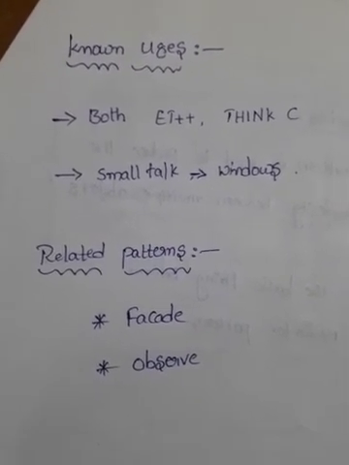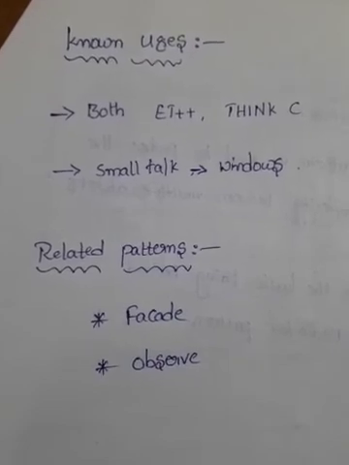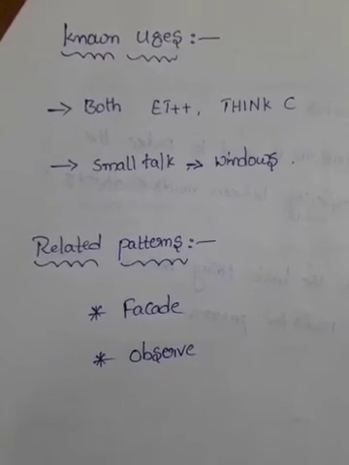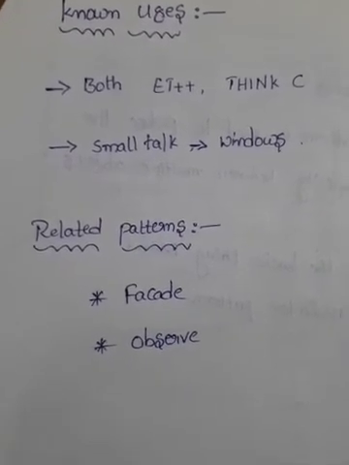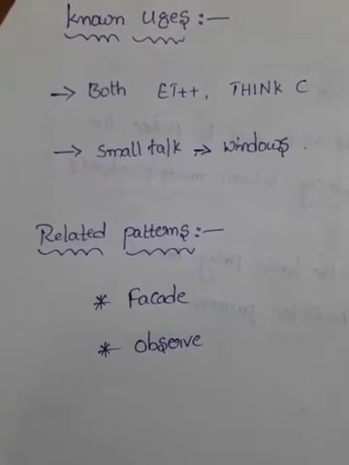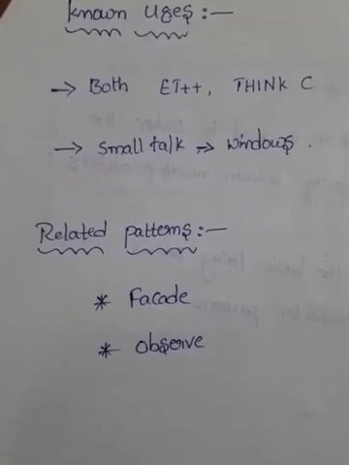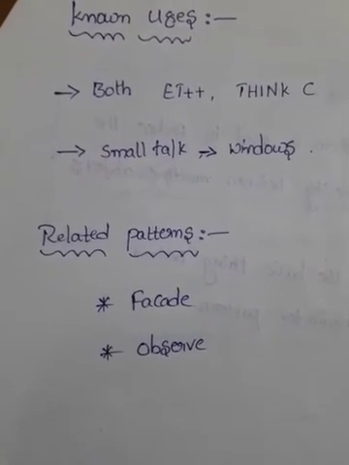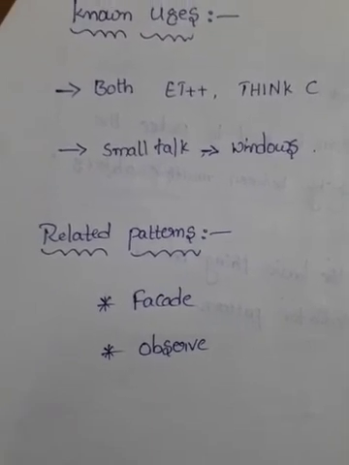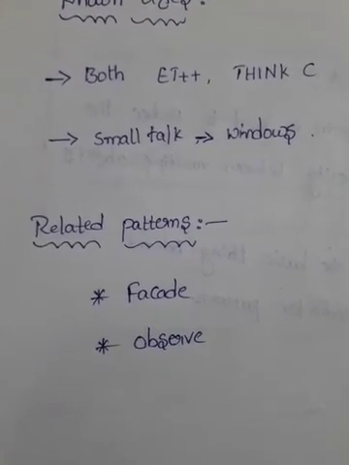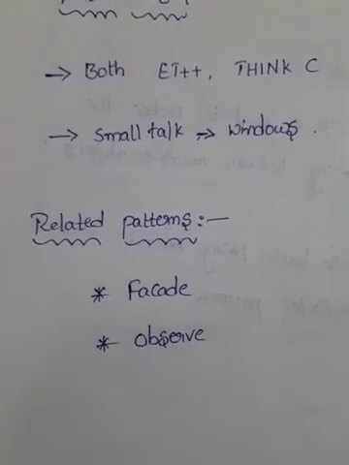And coming to the next template, related patterns. In this mediator pattern, facade and observer can both be said to be related patterns, whereas facade differs from mediator in that it abstracts a subsystem of objects to provide a more convenient interface.